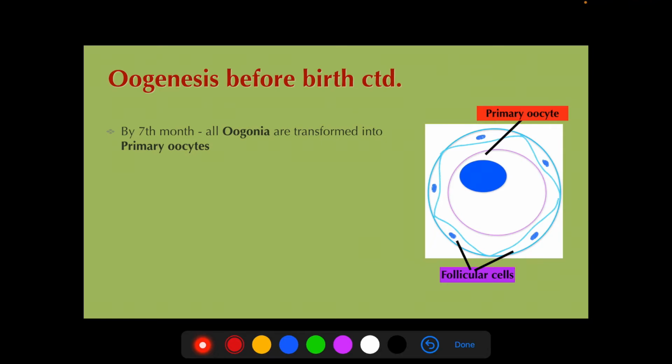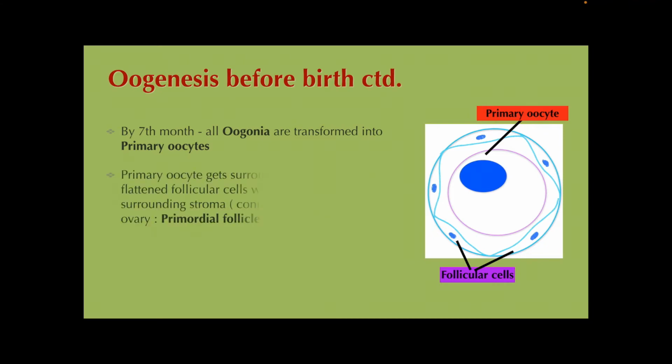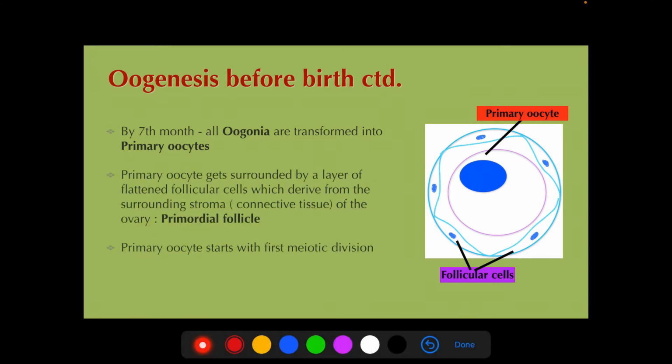Now this primary oocyte will start the first meiotic division, and the primary oocytes will be surrounded by a single layer of flattened follicular cells. These follicular cells derive from the surrounding stroma or the connective tissue of the ovary. At this stage, it is called the primordial follicle.